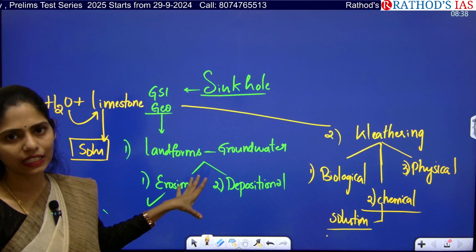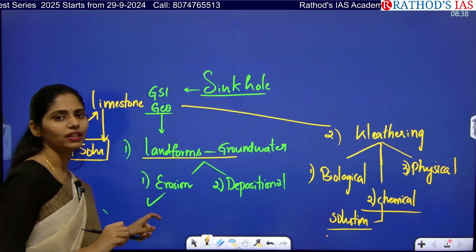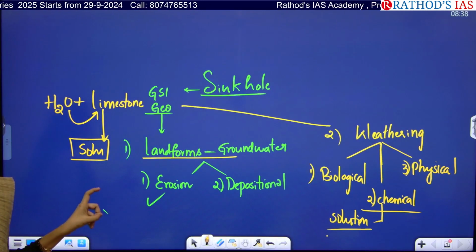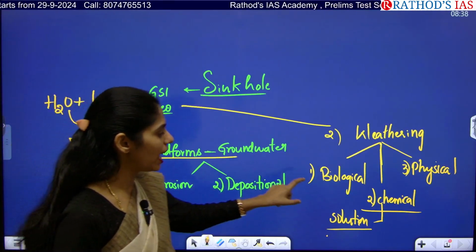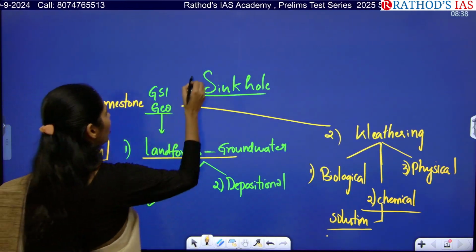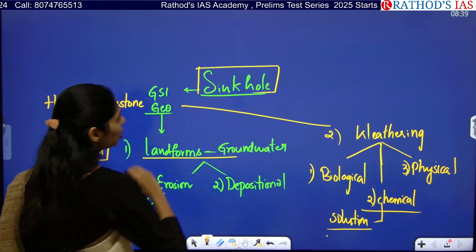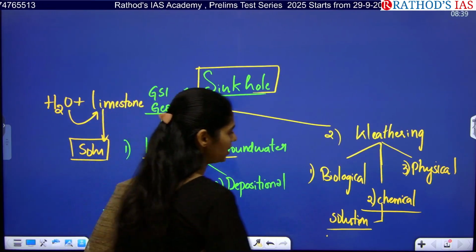So where you can connect this topic? First one is landforms formed by groundwater. So there you will be referring to your erosional landforms, and second part is types of weathering, in which you have to refer to chemical weathering. Okay. So here you have to know about how this sinkhole had been formed. So we have to apply these two concepts here.